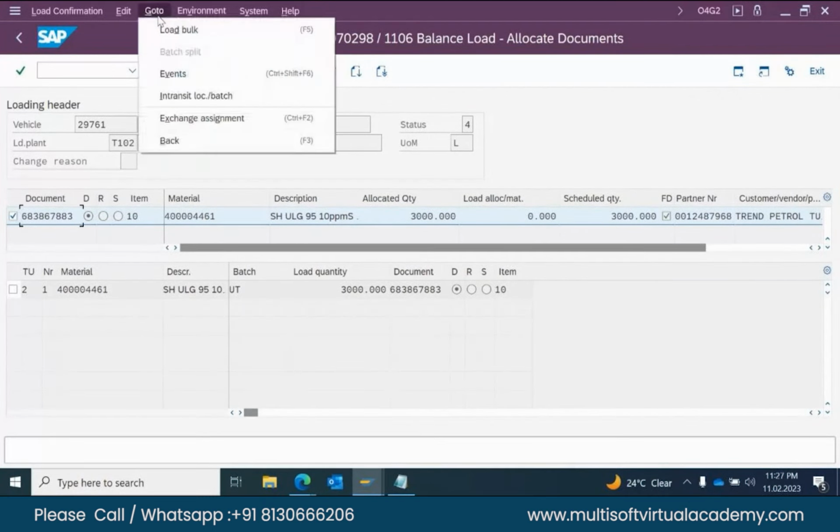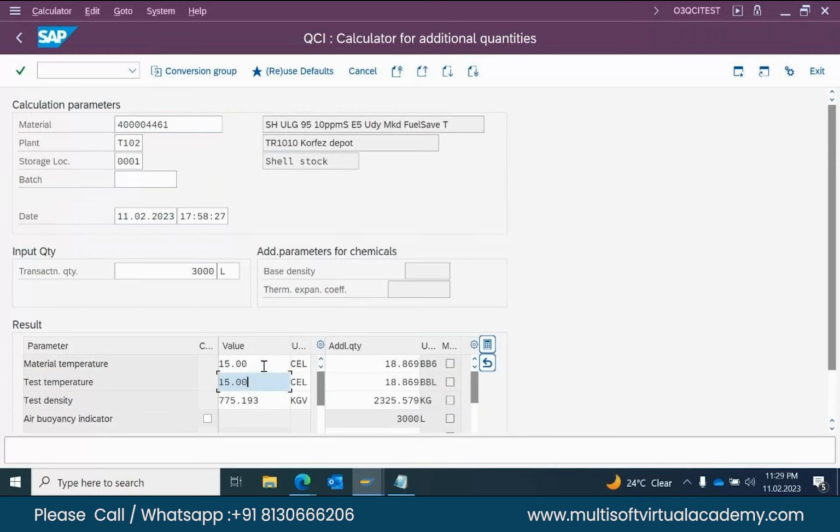Now coming to the point like a QCI parameter. This is the display, T code O3 QCI test. Here you can see the temperature, metal temperature is there, test temperature, test density, all those details we can see. So it is O3 QCI test. Here, sir, what are the input parameters? Material we have to give, plant and storage location we have to give. Then only this data screen reflects.